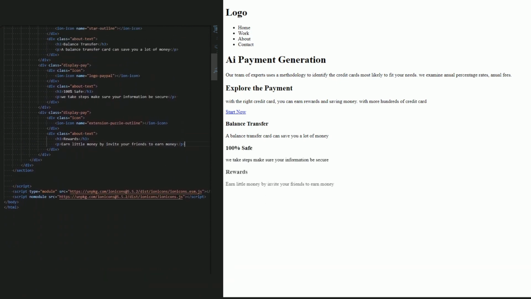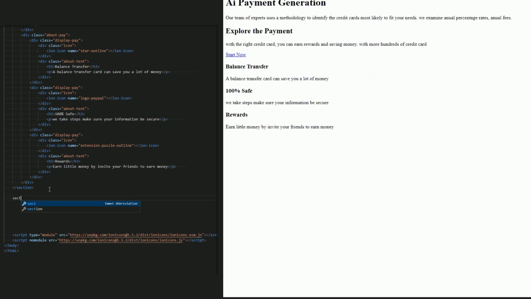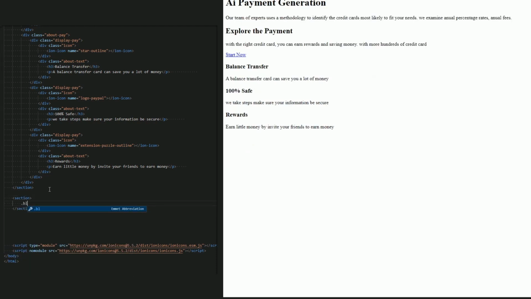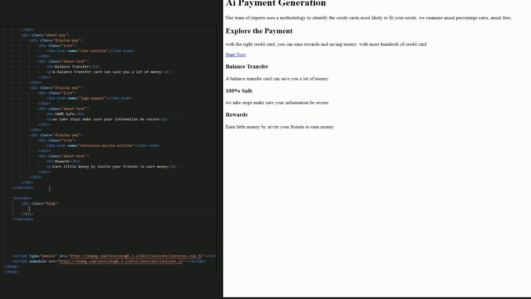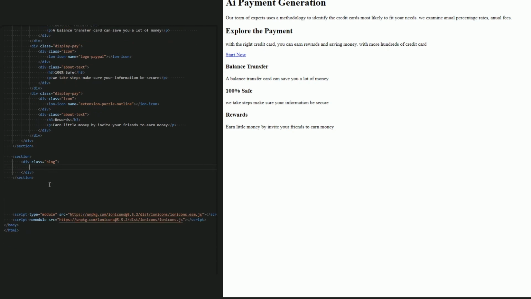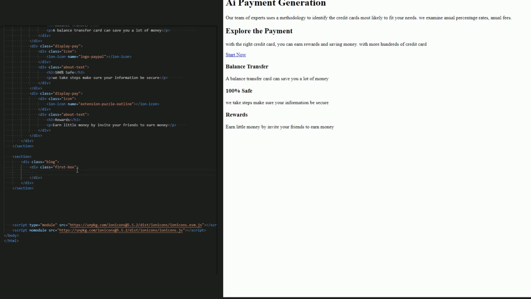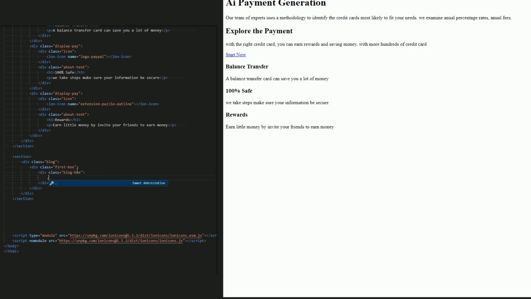We create a new section. Now inside the section, let's create a div and name it blog. Now let's see this website. We have this div box and these 4 boxes of blog. So let's create it. First, I start with these 4 boxes. So I add a first box div because I want to use a grid for all items. Now inside the first box, let's create a blog box and add about text.